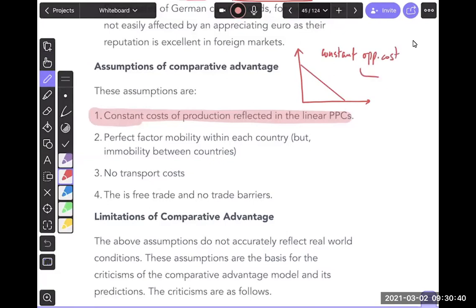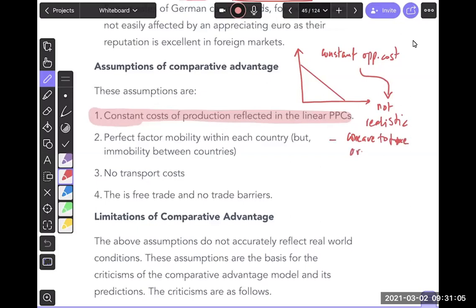Is constant opportunity cost realistic? What should the PPC be? Downward sloping, and what do you call that shape? Concave to the origin. So this is not realistic, and it should be concave to the origin, right?